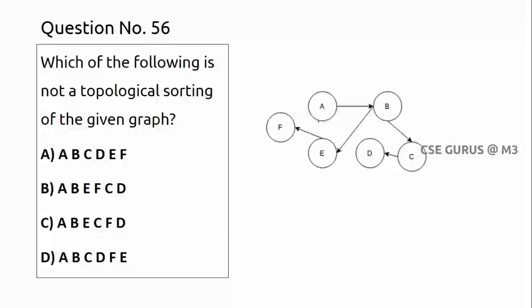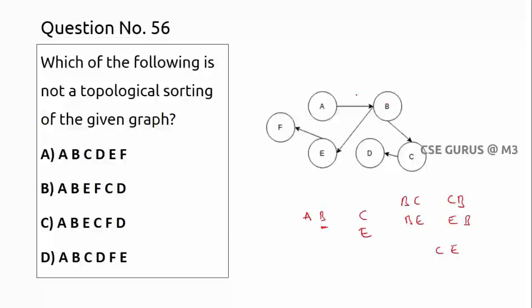In a topological sorting, you can see the path. Let us suppose there is a direction from A to B. That means always in the ordering, A should come prior to B. B is followed by C and E. That means whenever you want to write either C or E, before that B should be there. So you can write BC or B followed by E, but you cannot write CB or EB. Of course you can write C and E in either order, because there is no relation between C and E. Both should come after B.